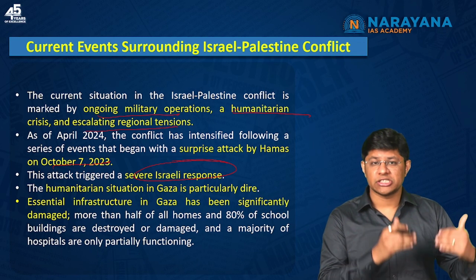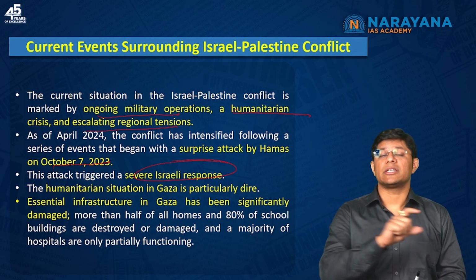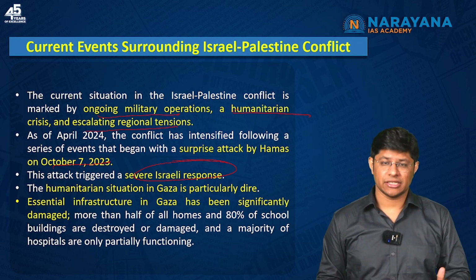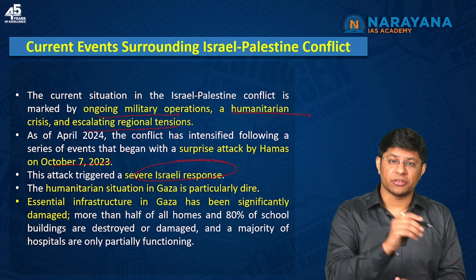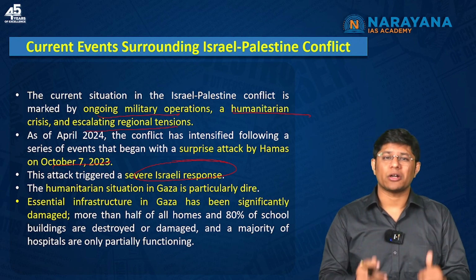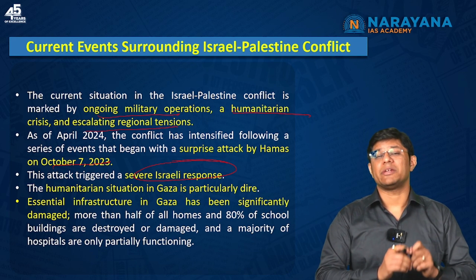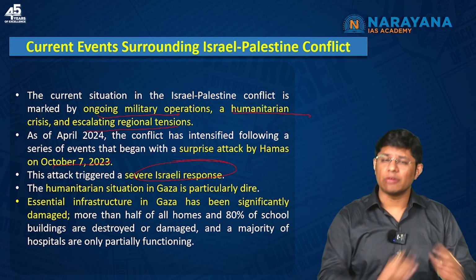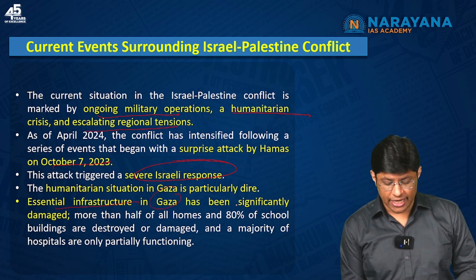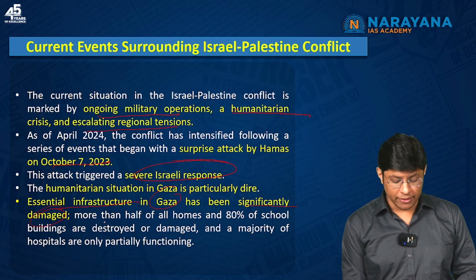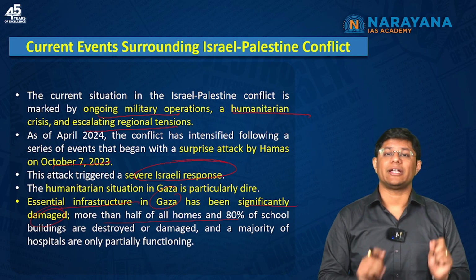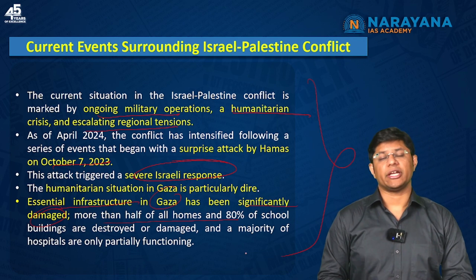There are food shortages in Gaza. The US has declared northern Gaza to be in famine, right? So, the ongoing situation is tense. There are regional tensions in the West Asian region. At the same time, Israelis and Hamas are locked in a fierce battle which has displaced lakhs of people and killed thousands of people. The essential infrastructure in Gaza has been significantly damaged. More than half of the homes and 80% of the school buildings are destroyed or damaged. This is the present situation in Gaza.